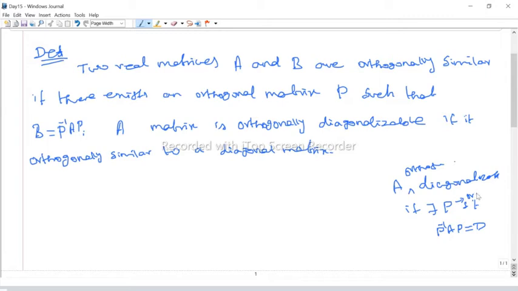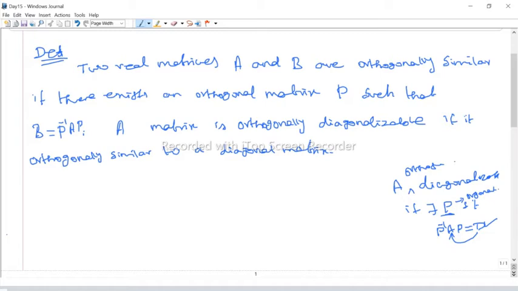Orthogonal matrices are invertible matrices, with the extra property. Or we simply say A is orthogonally similar to a diagonal matrix, then we say A is orthogonally diagonalizable.